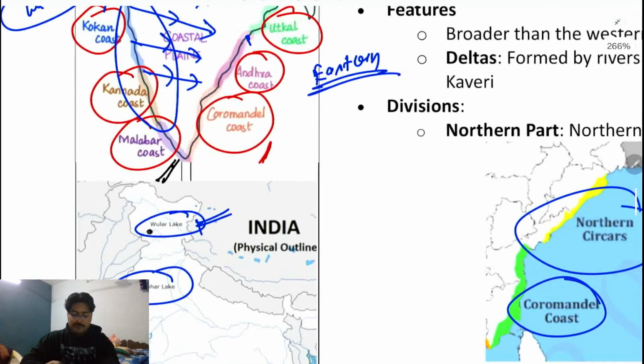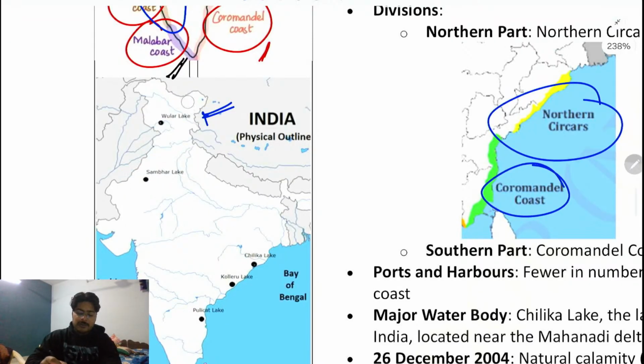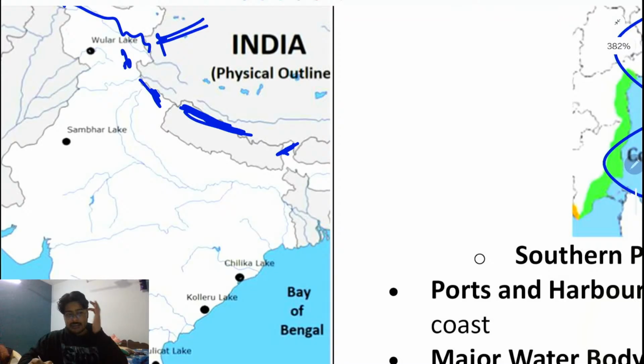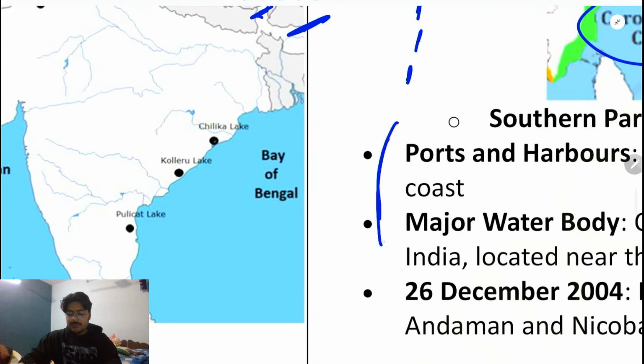For example, this is the map of India. In this map of India, from here, this is the Himalaya. The Himalaya is coming from here, and then the Uttarakhand Himalaya, and then the Punjab Himalaya, and then the Sikkim Himalaya, Kanchenjunga, and then in Meghalaya, Garo, Khasi, Jaintia, and then Arunachal Abor, Dafla, Miri, Mishmi, then Nagaland hills, Mizo hills, Manipur hills, and then it comes down in the form of the Arakayama range.